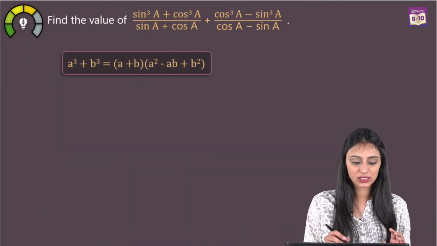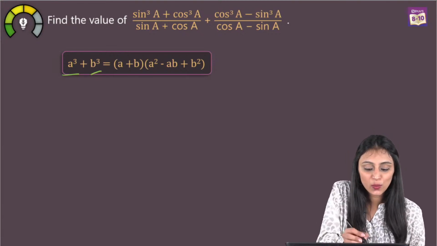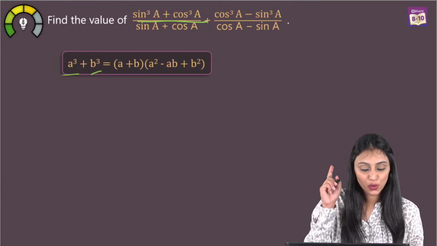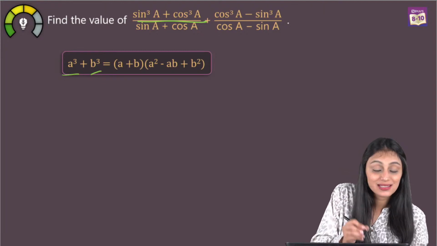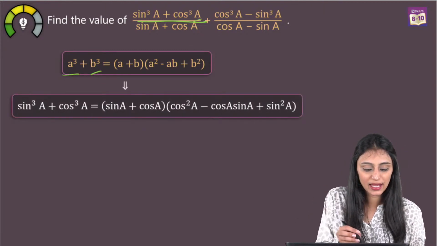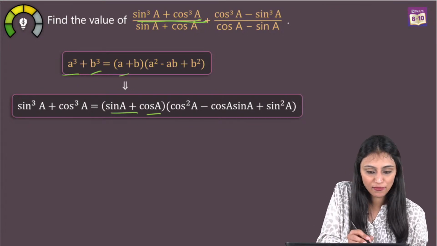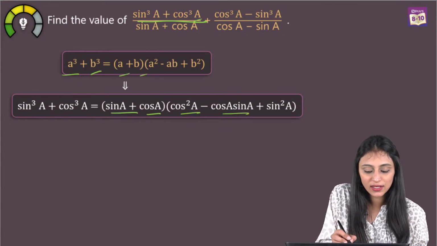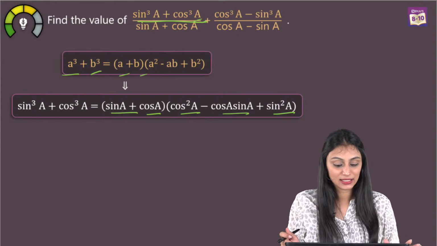So this is the identity a cube plus b cube, which can be used for this. Here a is sine A, b is cos A. So this can be written as sine A plus cos A instead of a plus b, times cos square A minus cos A sine A plus sine square A.